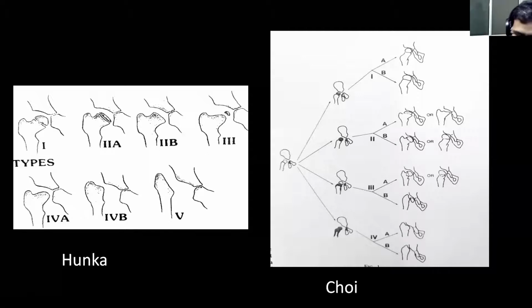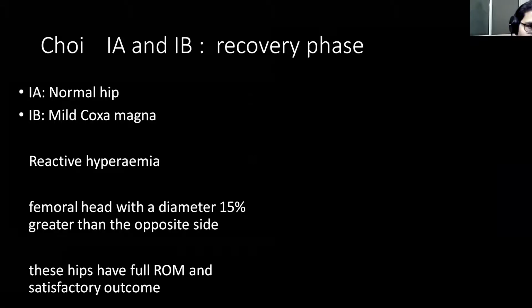Now come to the Choi type 1. What is Choi type 1? According to Choi, the Choi type 1 hips were the hips who were treated early during infancy when they were diagnosed with septic arthritis, and the outcome of this treatment was almost a normal hip. So in Choi type 1A, it was a completely normal hip, and in Choi type 1B, there was a slight coxa magna after the follow-up.